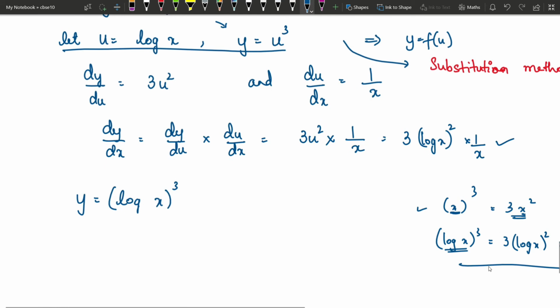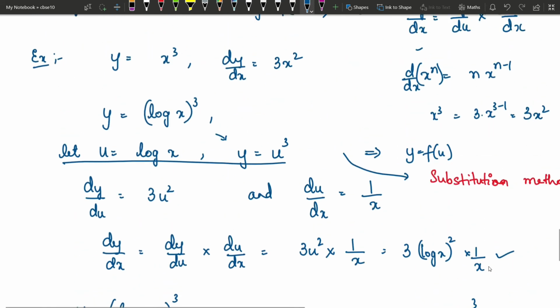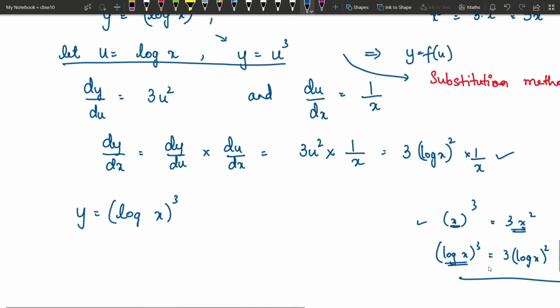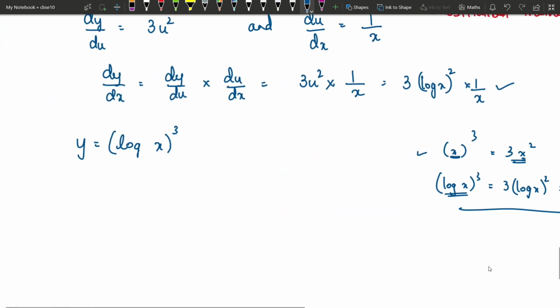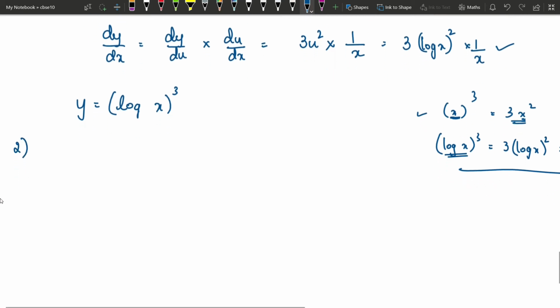But it depends on the question. If your question is for 2 marks or 3 marks, you are supposed to write the detailed answer. If you are preparing for some entrance exams, then it will help a great deal in order to understand this straight one line method. Okay, I will show you just one example. If you don't understand this, it's completely fine, because you are supposed to use substitution method for solving your questions and get 2 marks or 3 marks. You have to use the detailed method.